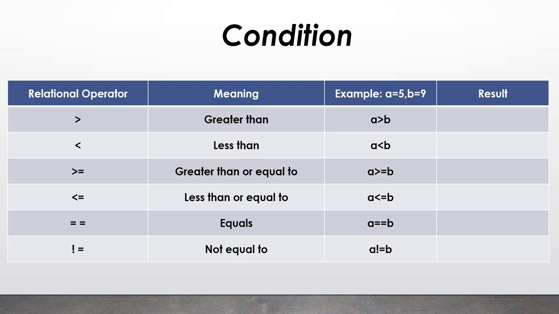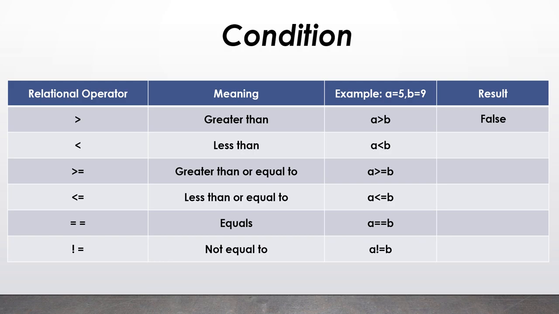You must have guessed what could be the answer of this condition. As I've told you, every condition will give you the answer in terms of true or false. Let us try to guess what would be the answer for our example. We have assumed a is equal to 5 and b is equal to 9. For the first row, where the sign is greater than, if I check that particular condition, a greater than b, this will give me the result as false, because a is not greater than b.